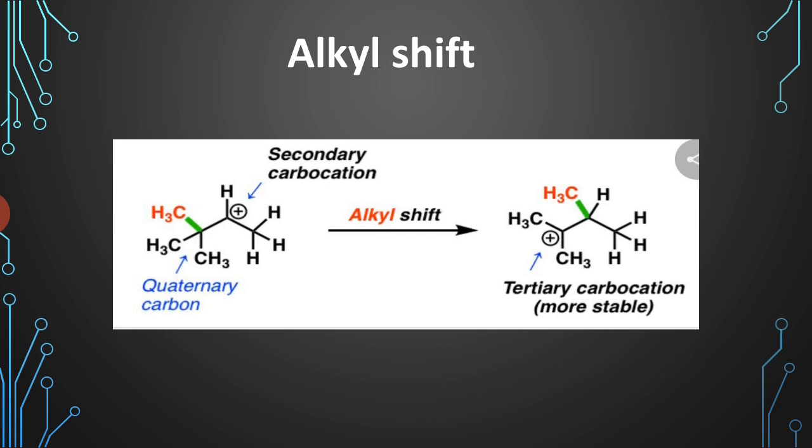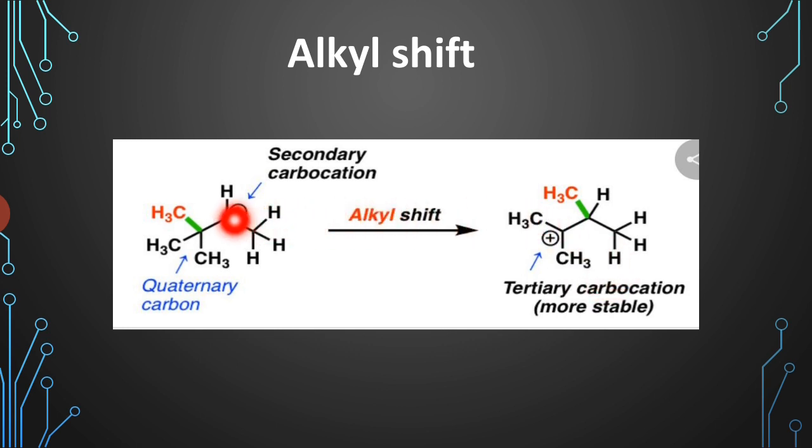The alkyl group shifts along with the nucleophile from this carbon atom to this carbon atom. Okay, so in this case this is the carbocation which is a secondary carbocation and this carbon atom is a tertiary carbocation.